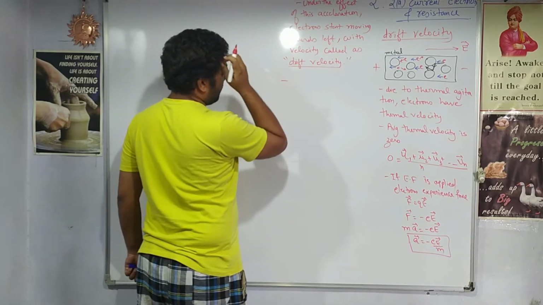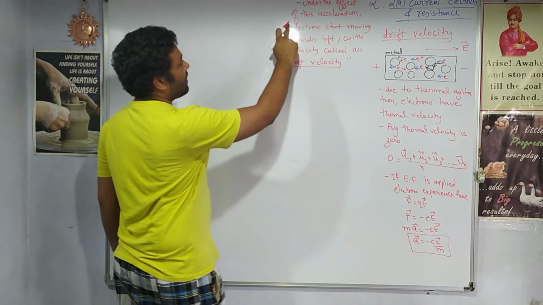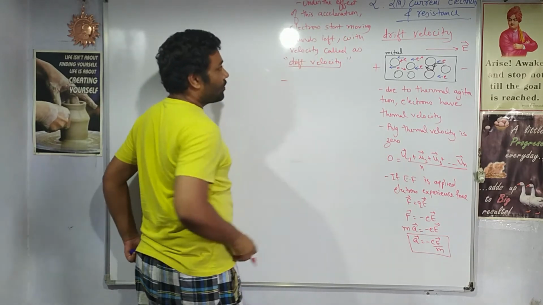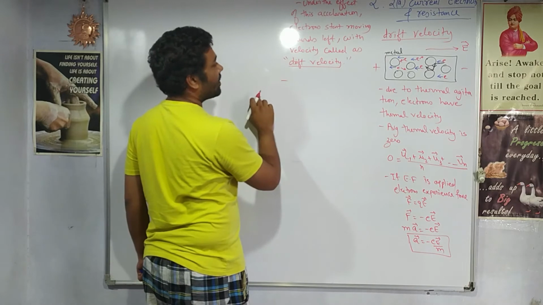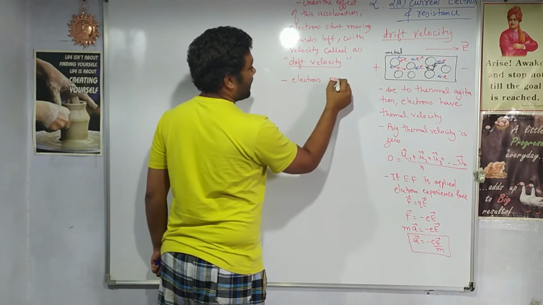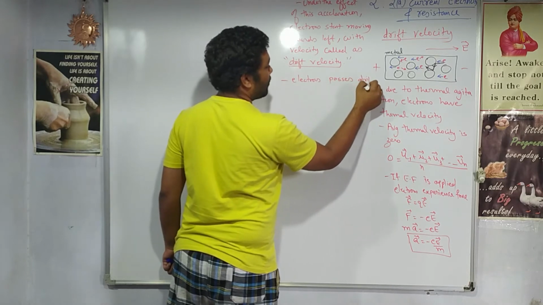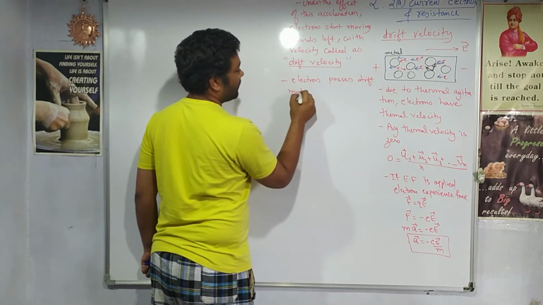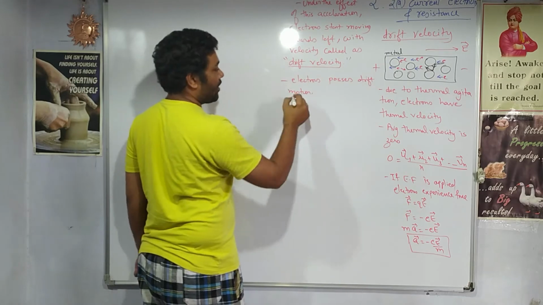So we can add the sentence here. Under the effect of this acceleration, electron starts moving towards left with the velocity called drift velocity. Electrons possess drift motion. What is this drift motion? You can elaborate.